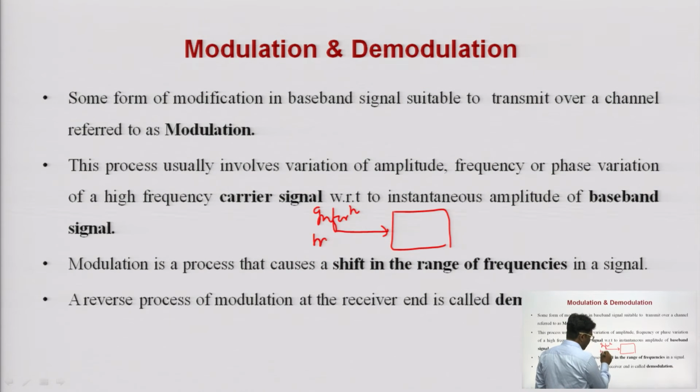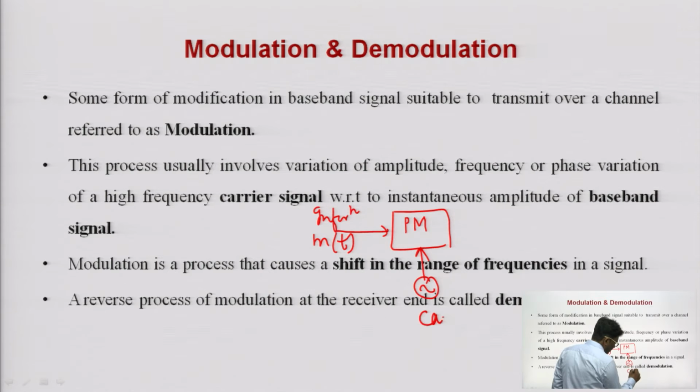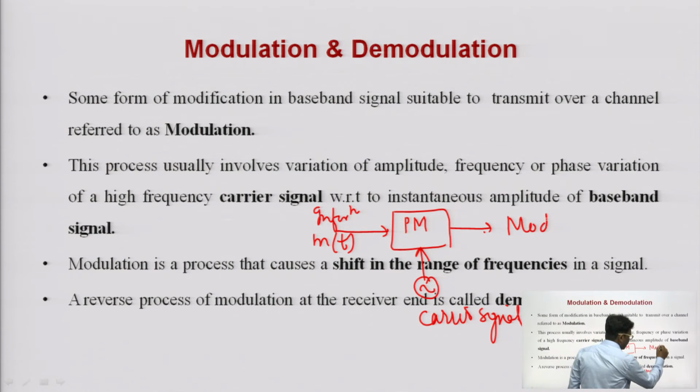suppose the information is represented by m(t) in time domain. I have a block which is generally known as a product modulator or multiplier, and there is another signal which is known as the carrier signal. And the output of this is known as the modulated signal.